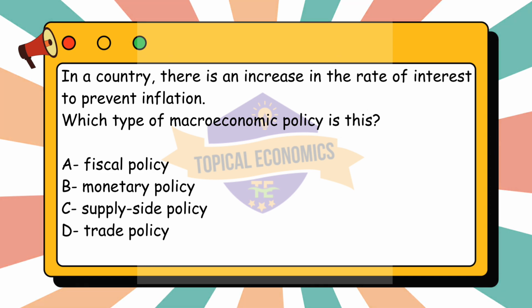Analyzing the other options. Option A, fiscal policy, involves government spending and taxation, not adjustments to interest rates. Next, option C, supply-side policy, aims to increase the productive capacity of the economy through measures like improving labor productivity or incentivizing investment, rather than controlling inflation through interest rates. Lastly, option D, trade policy, involves tariffs, quotas, and regulations on international trade, and does not focus on interest rates.